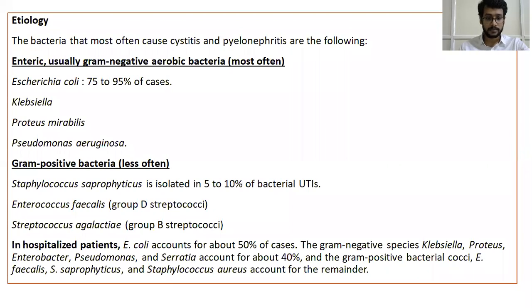In hospitalized individuals, E. coli accounts for up to 50% of all cases. The gram-negative species, including Klebsiella, Proteus, Enterobacter, Pseudomonas, and Serratia, account for about 40%. And the gram-positive bacteria, that is Enterococcus faecalis, Staphylococcus saprophyticus, and Staphylococcus aureus, account for the remaining.